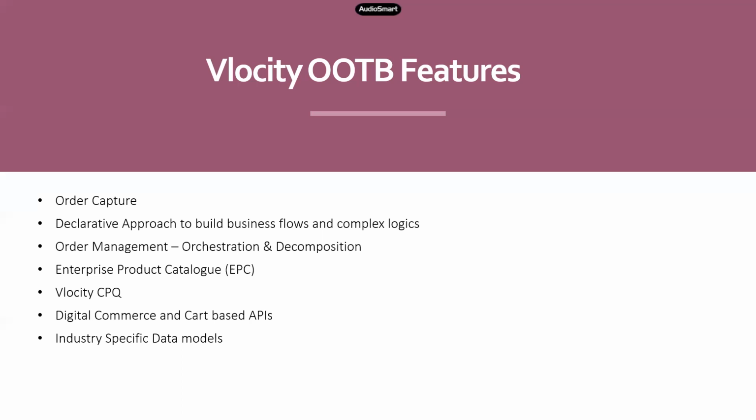So that part is called order management, and Velocity has one of the most dynamic and robust order management processes. It involves two processes called orchestration and decomposition. We'll get into those details when we start the training classes. So together, these two things bring in a most dynamic and robust order management process in Velocity, right? Literally, you can configure any kind of order management process without using much of the code. It ensures that at least 70 to 80% of the thing is done through configuration.